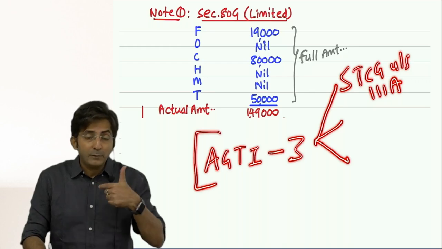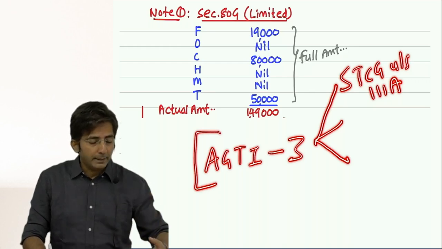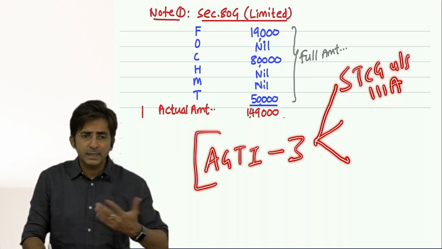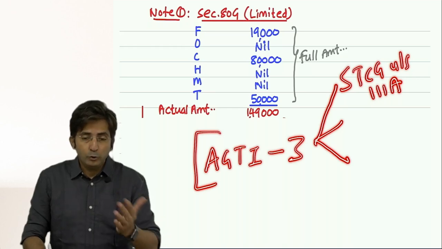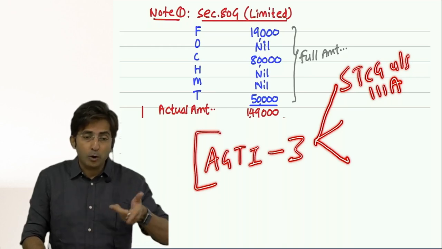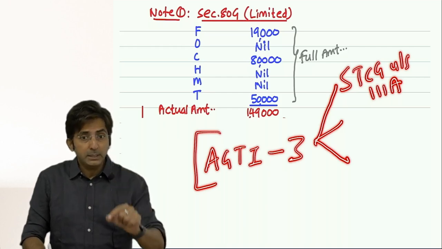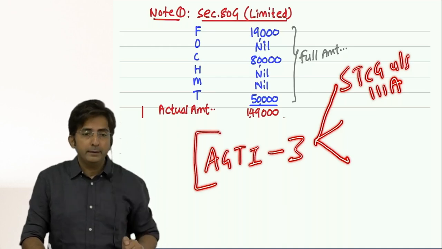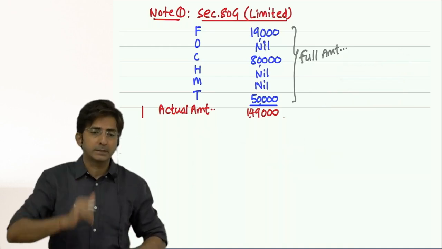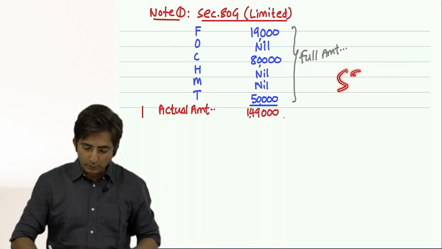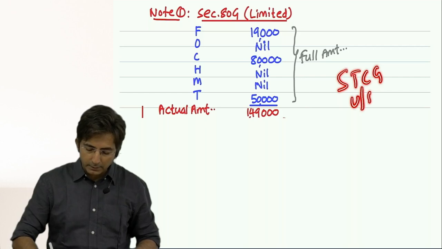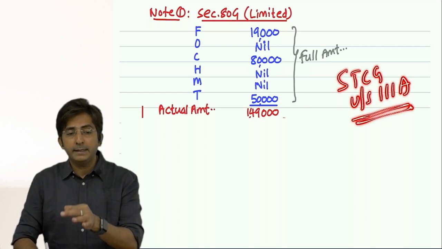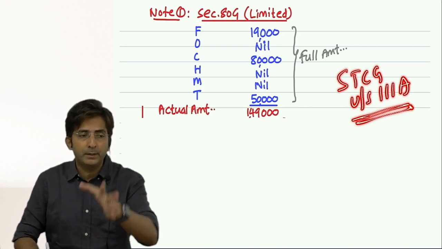It is common in the stock market. People purchase and sell shares and make profit. Especially when equity shares are sold, the profit is taxed at the rate of 15%. That is called short-term capital gains under section 111A. When I say 111A, it is equity shares short-term capital gain.